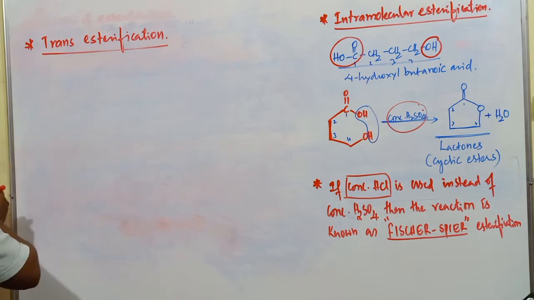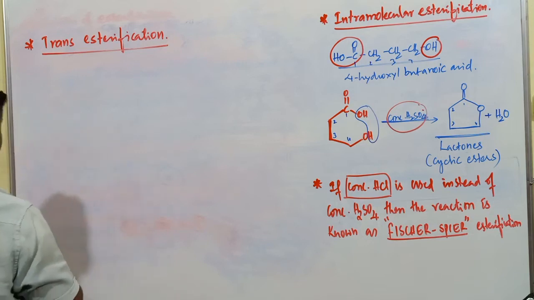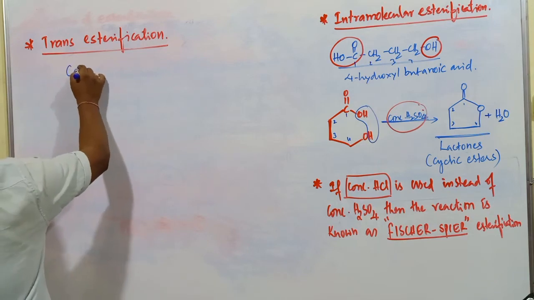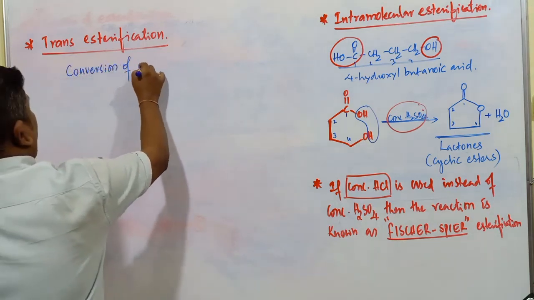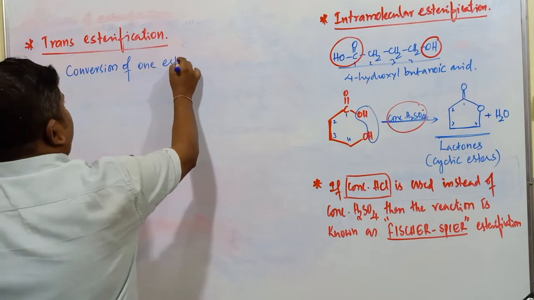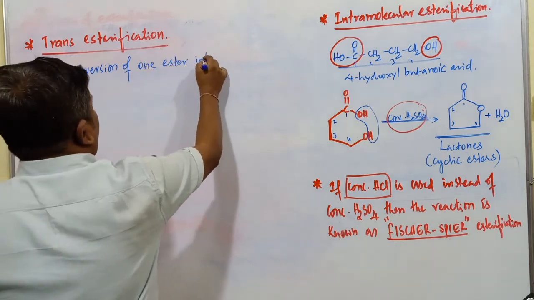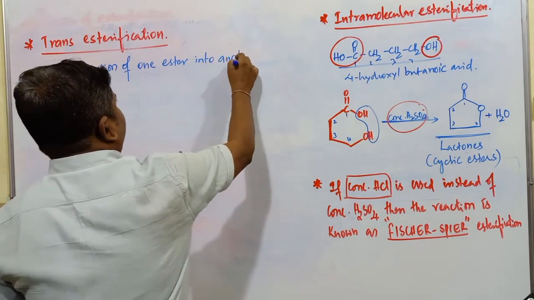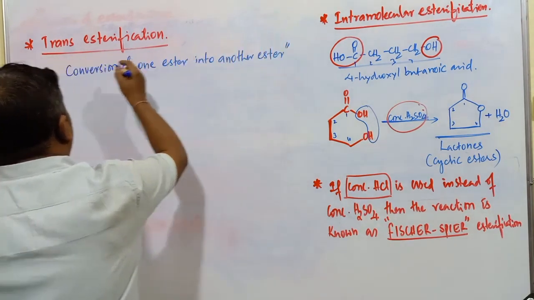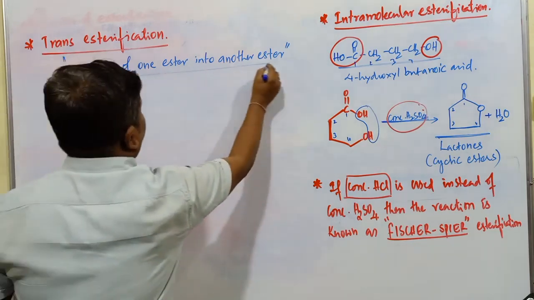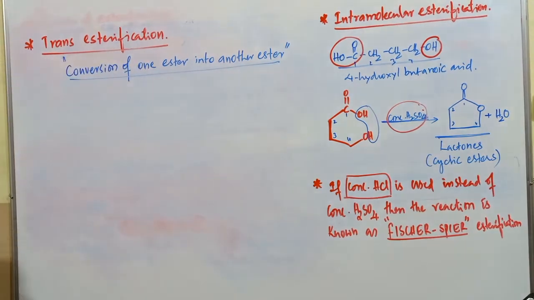In this reaction, what happens? Conversion of one ester into another ester. If conversion of one ester into another ester takes place, it is known as trans esterification.